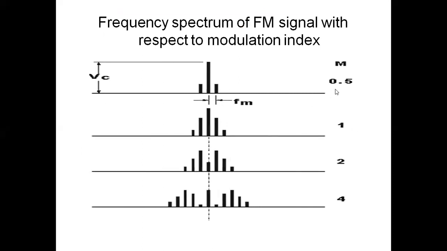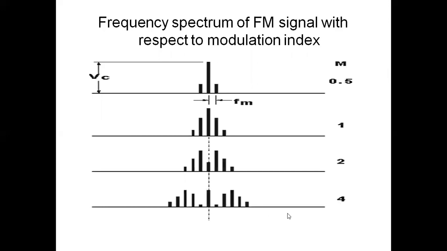Once again, see the spectrum. We have modulation index 0.5, one pair of sidebands; modulation index 1, two pairs of sidebands; modulation index 2, three pairs of sidebands; modulation index 4, 1, 2, 3, 4, 5 pairs of sidebands. So depending upon the value of modulation index, we get the number of sidebands. As modulation index increases, the number of sidebands also increases. We are not considering all the sidebands for the calculation of bandwidth. We take the significant sidebands.